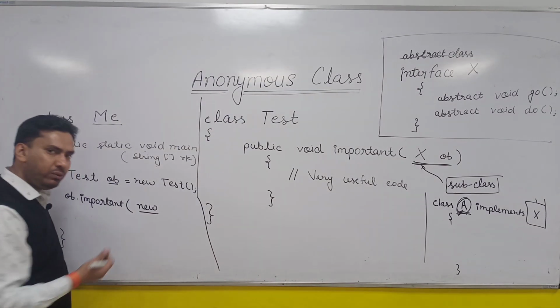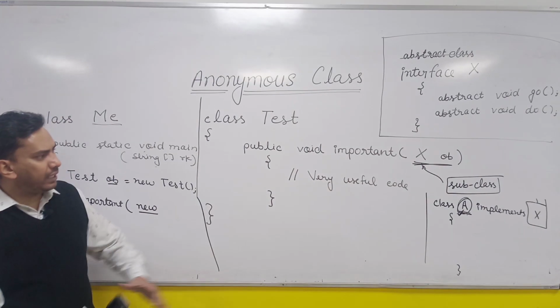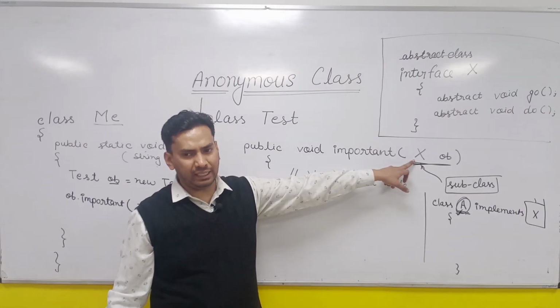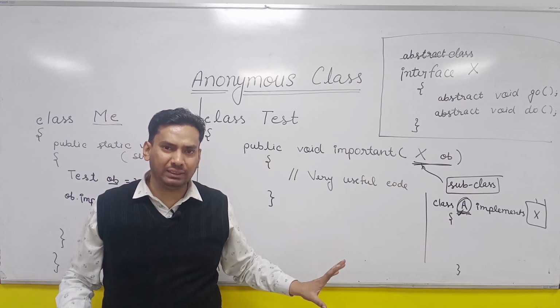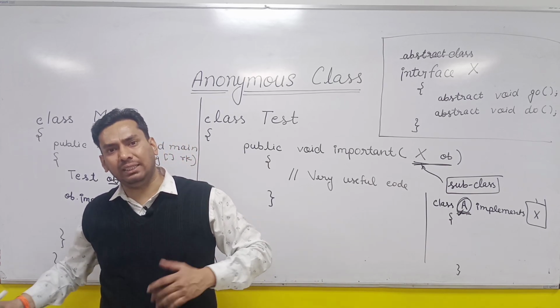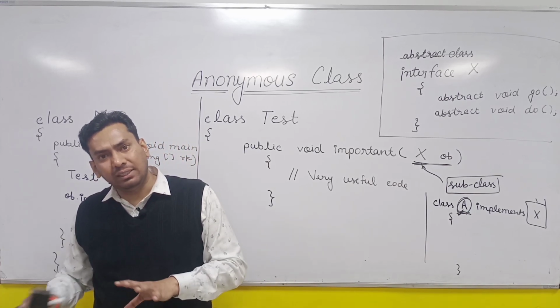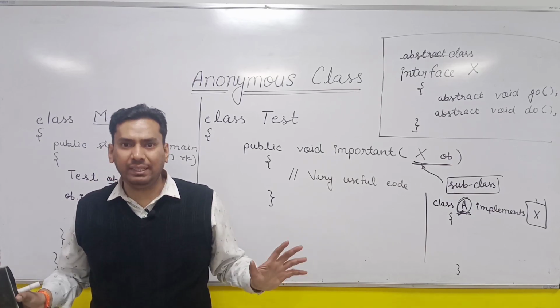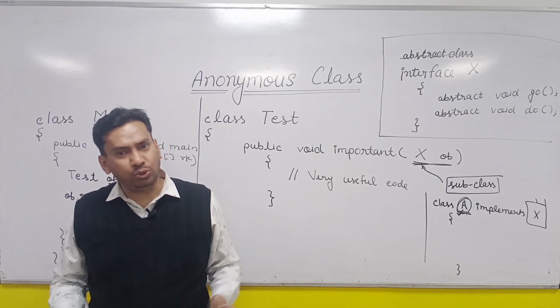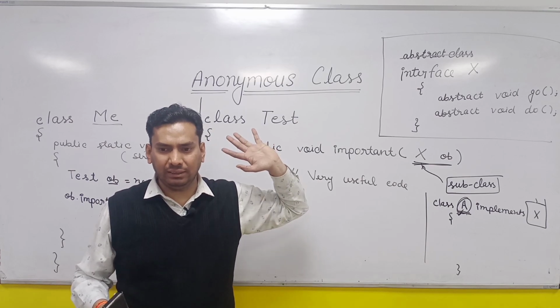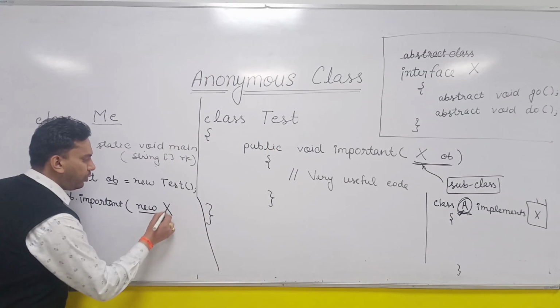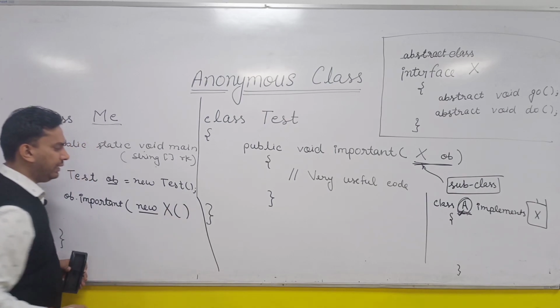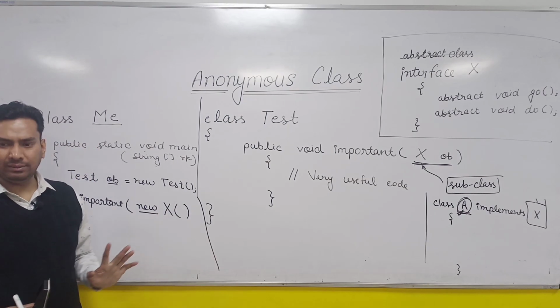So you will write new and then instantiate it. What kind of instance you want? X type. So X is uninstantiable, you cannot instantiate, but anonymous class says if this is an anonymous class, it is not having any name, you just assume that X can be instantiated. So just create an instance on the name of the parent type only, something like this, new X.